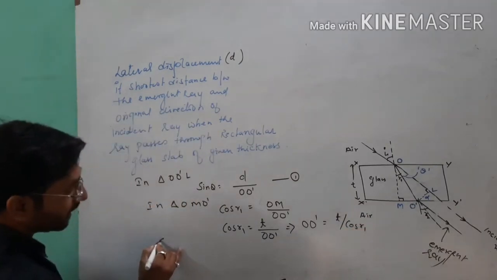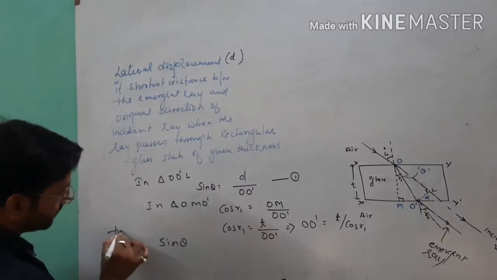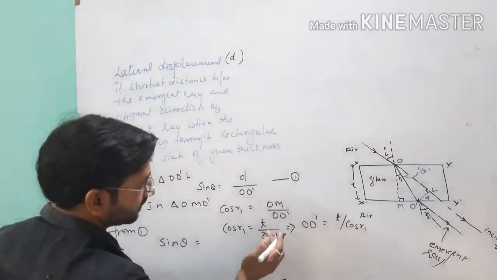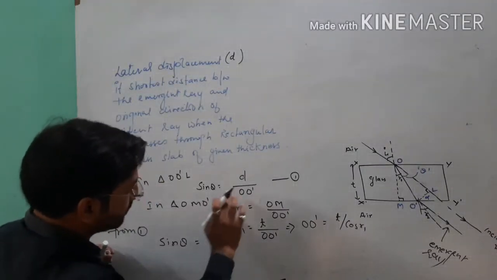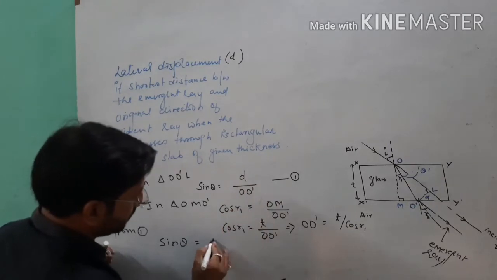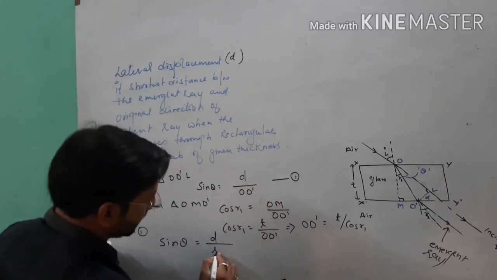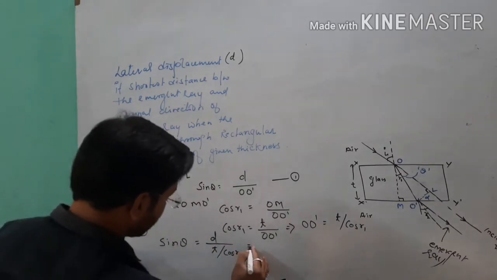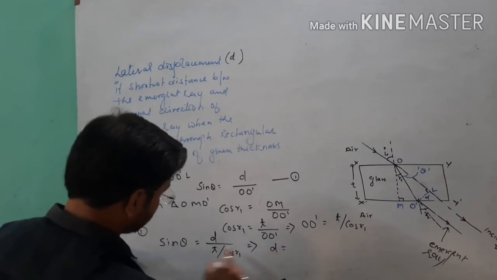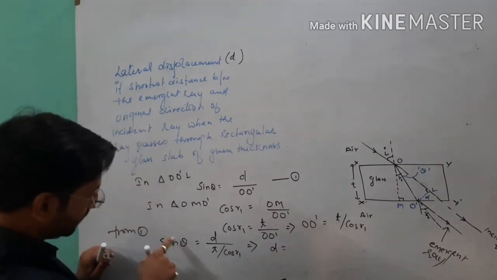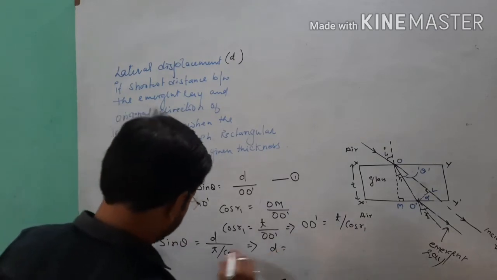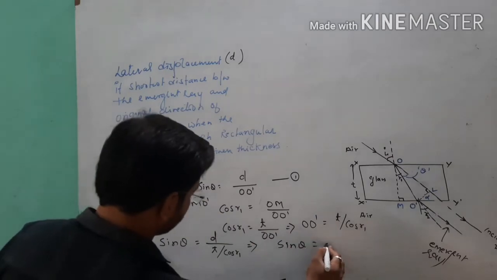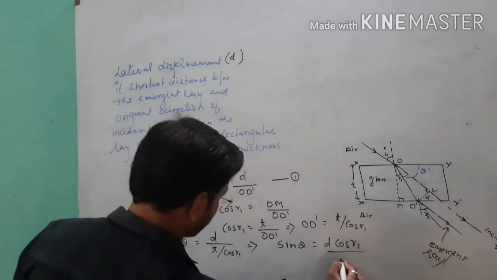Now see, I will write sin theta from first. Sin theta is equal to D. In place of D I will write the value here, sin theta is equal to D upon OO'. In place of OO' I will use T upon cos r1. So see student, after that I will use the value of D: sin theta is equal to D cos r1 upon T.